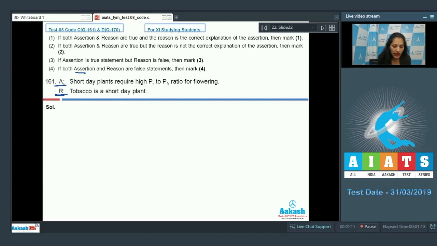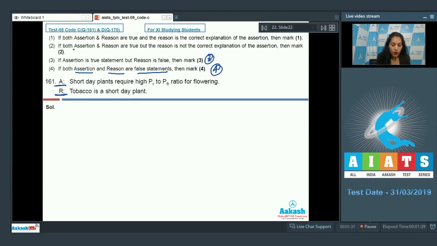If both assertion and reason are false statements, means if both are false, you have to mark 4. Third, if assertion is true, means the first statement is correct, but the reason is false, the second statement is incorrect, then you have to mark 3.